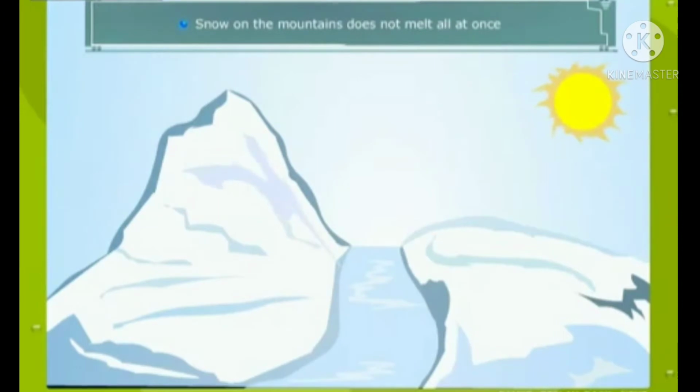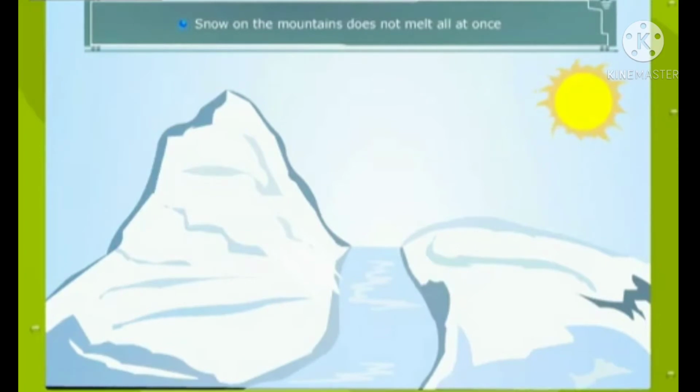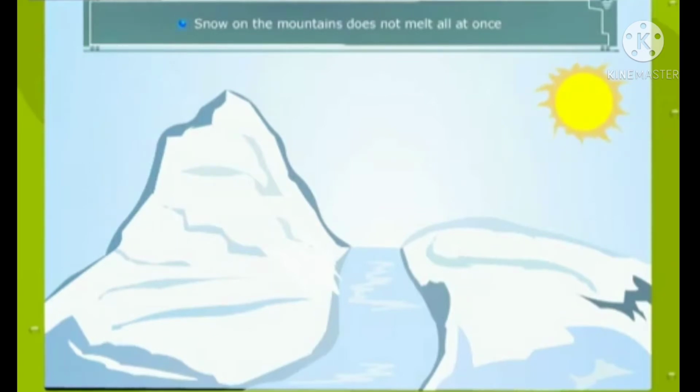Snow on the mountains does not melt all at once. Ice or snow has a very high latent heat of fusion equal to 336 kilojoules per kilogram. To melt 1 kg of ice or snow on mountains, the required heat energy has to be absorbed from the sun. Therefore, snow on the mountains changes into water slowly as it absorbs heat from the sun.